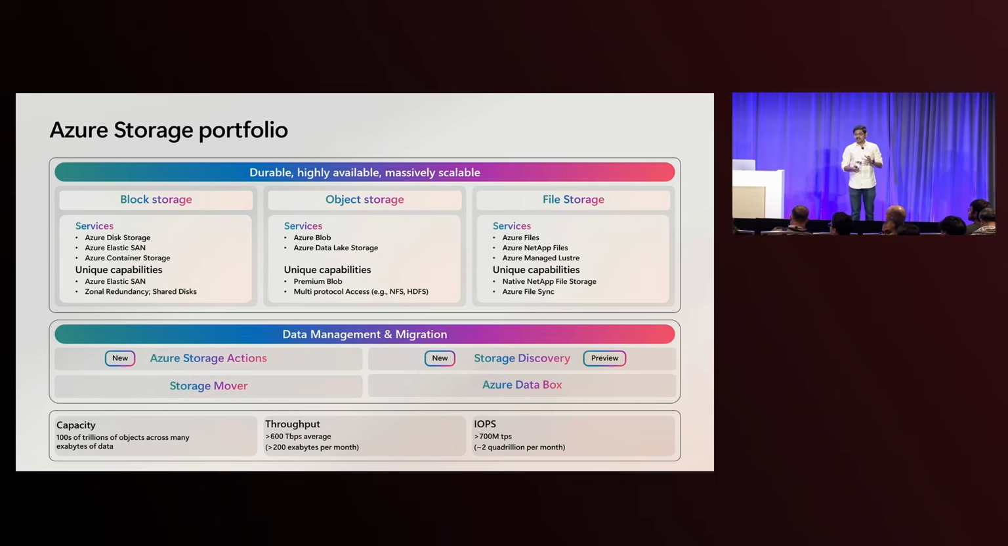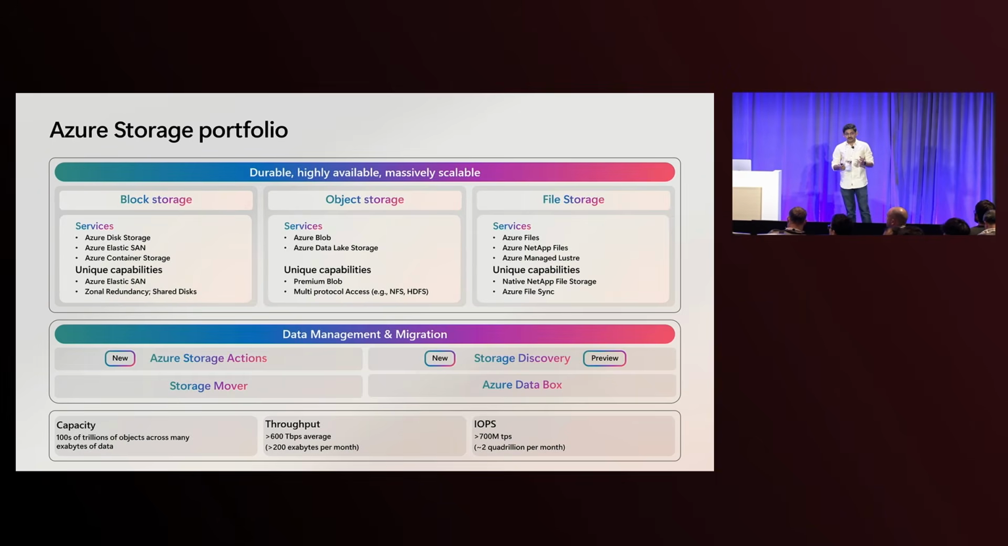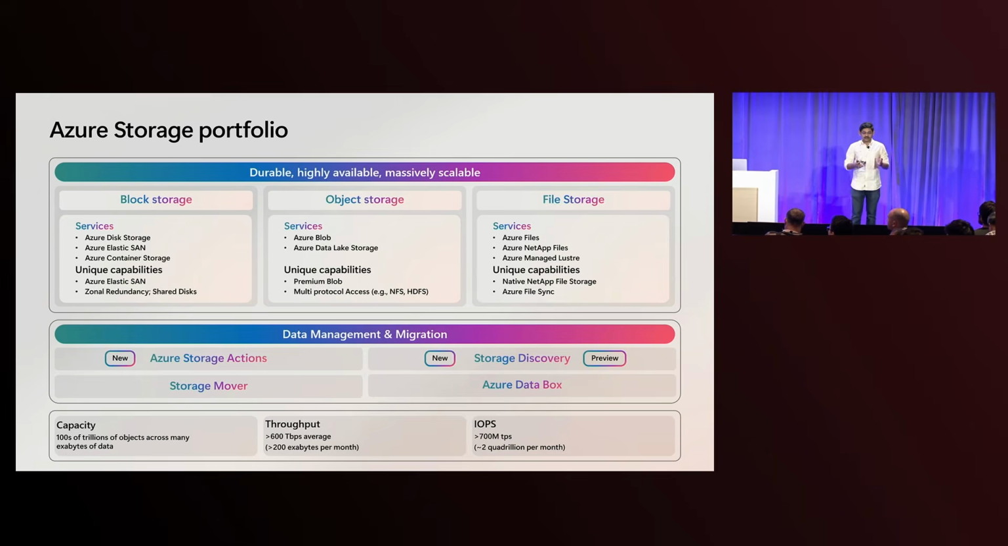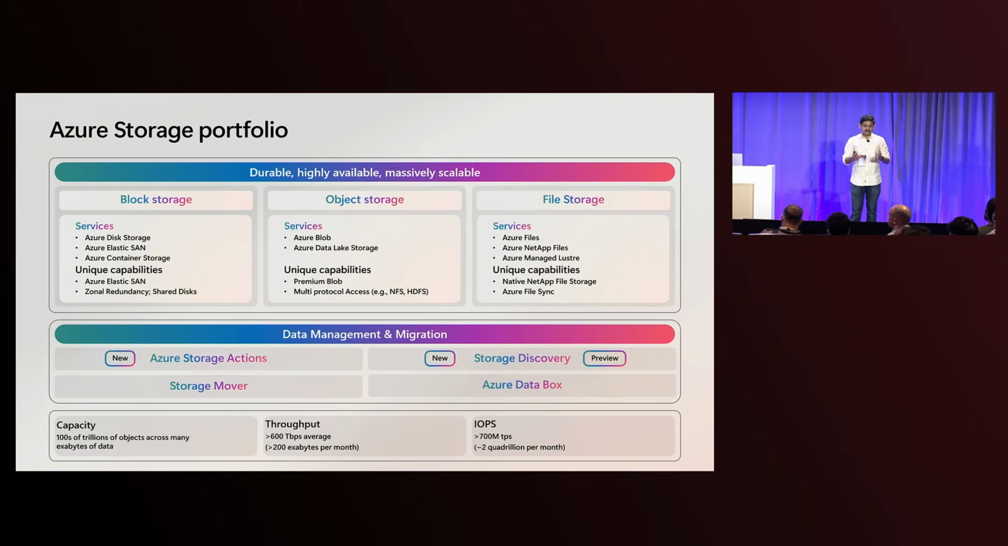Azure Storage is a massive platform which offers block storage solutions like disk storage, Elastic SAN, container storage, file storage solutions like Azure Files, NetApp Files, and Azure Managed Lustre, and object storage solutions like Azure Blob and Azure Data Lake Storage. And across all of these, Azure Storage also offers data management and migration solutions, and all of these are built on one common massive platform.